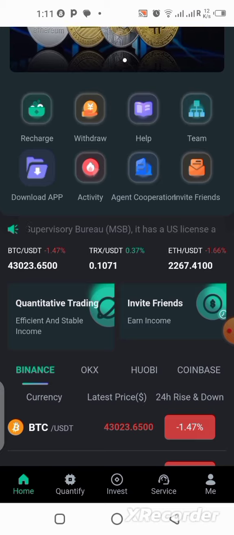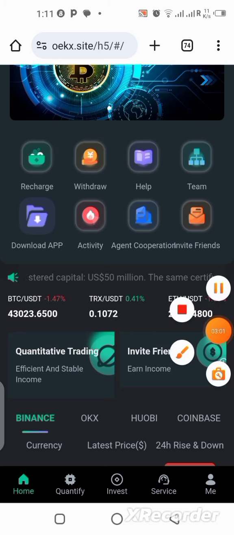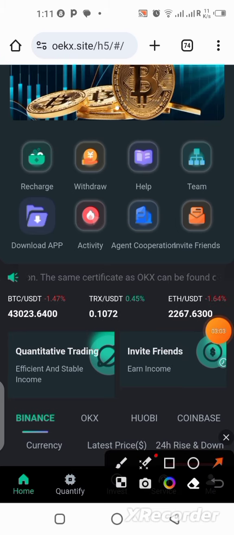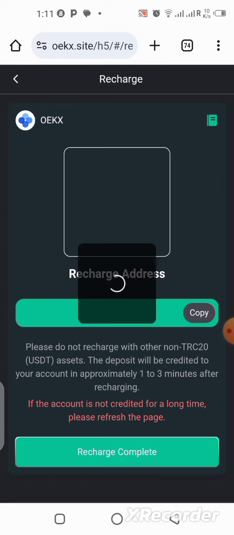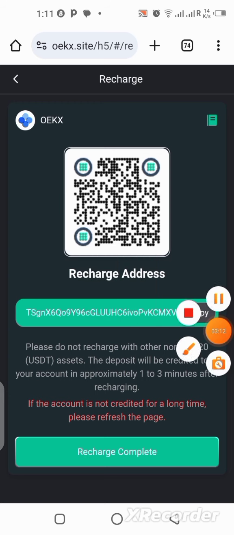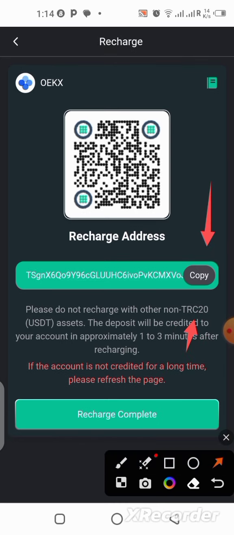All right, so in order for you to make a deposit, let's just click on recharge over here. You can see where it is written recharge. Just click on recharge, and you are going to go over here and copy the wallet address you can see here. Once you copy the wallet address, make sure you are sending USDT TRC20. You can see it over here. Make sure whatever you're sending here is in USDT TRC20. So do not make the mistake of sending something else. The minimum to deposit here is 15 USDT.